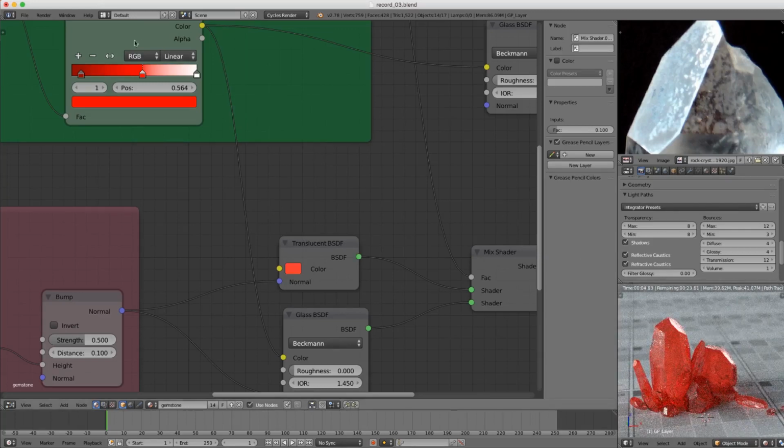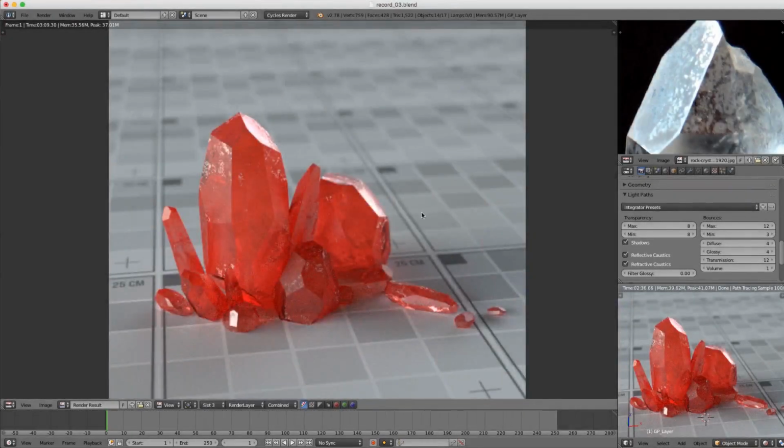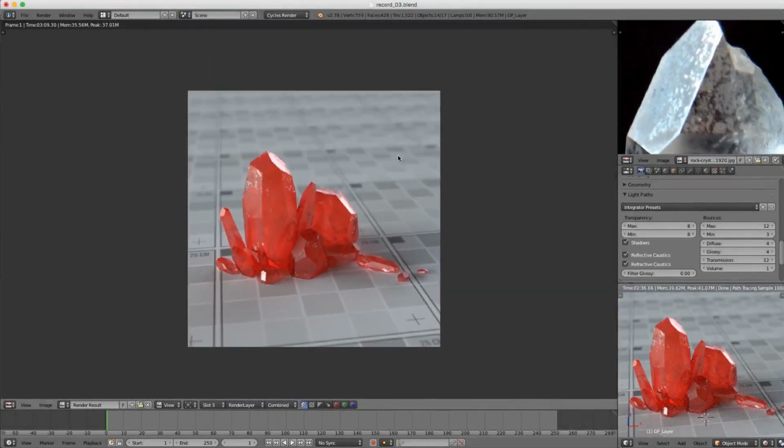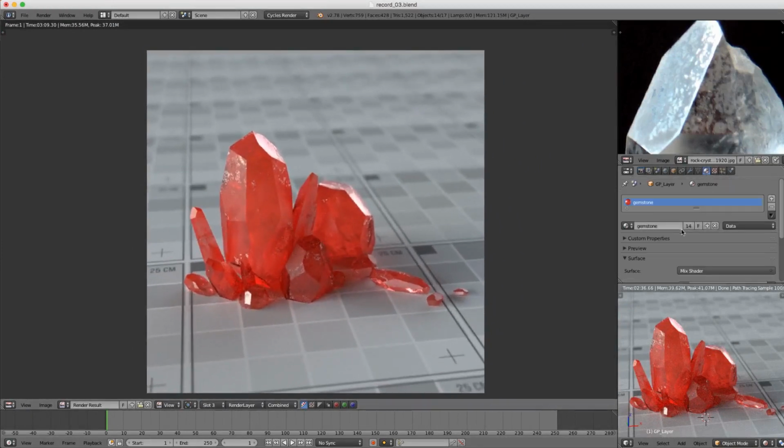All right, let's do a final render to see what this looks like. There we go. I think that looks pretty cool. I'm happy with that ruby shader. So I'm going to do one more example involving the colors, and I'm just going to name this ruby, and then we'll duplicate it, make it a fake user first, and duplicate it. And now this one will be called amethyst.